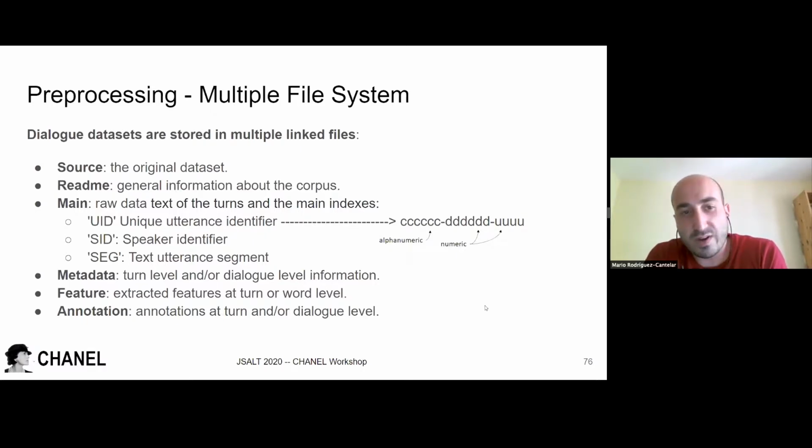And also we have other columns, for example, if we want to extract tokens or times. We also have a metadata file where we save all the annotations that the original dataset has, the feature file where we save all the extracted information of the files, and finally the annotation file with the feature annotations that we made over the datasets.